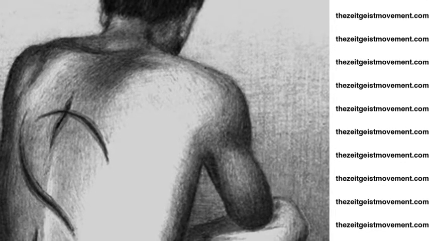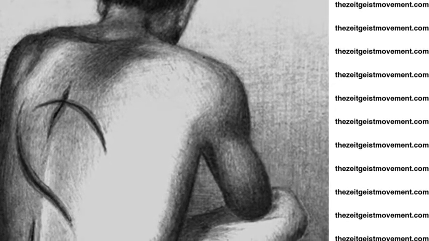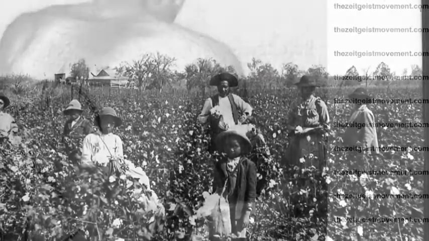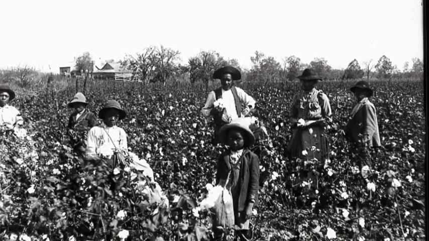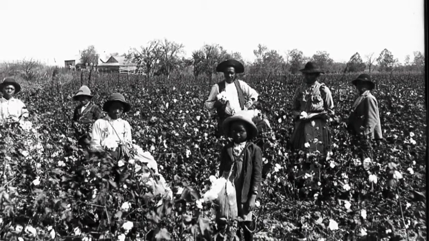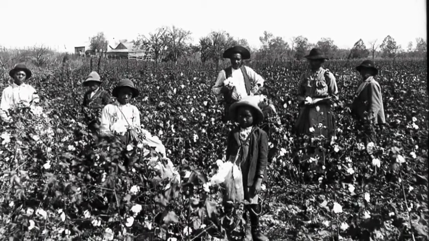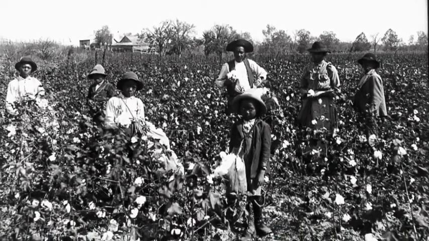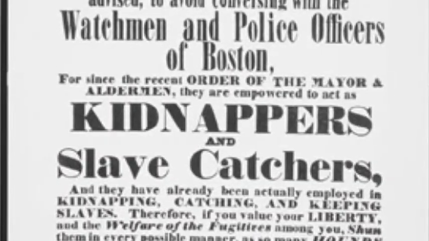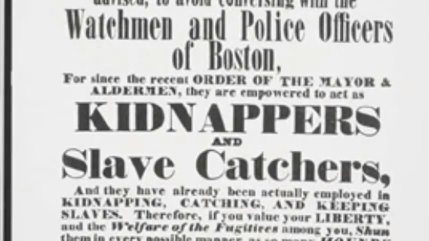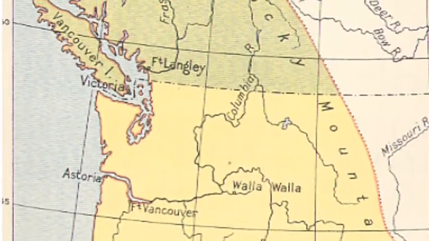The Wilmot Proviso was one of the major events that led to the Civil War. The Wilmot Proviso would have banned slavery in every territory acquired from Mexico. Congressman David Wilmot introduced this to the House on August 8, 1846. It was intended to be one of the final negotiations in the Mexican-American War. It passed in the House of Representatives but failed in the Senate. The Wilmot Proviso was reintroduced to Congress in 1847, where it again passed in the House but failed in the Senate.